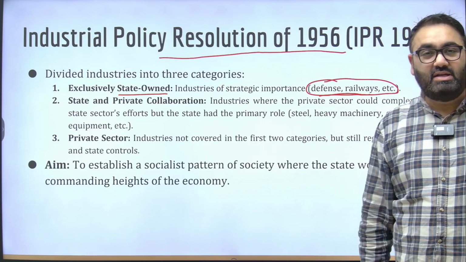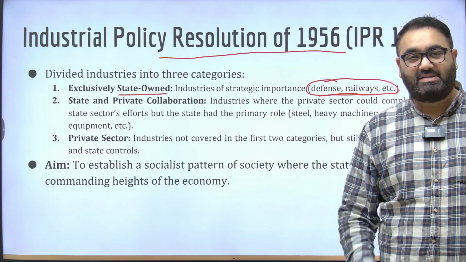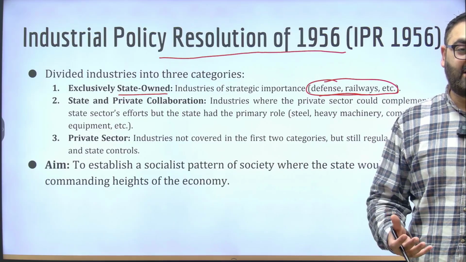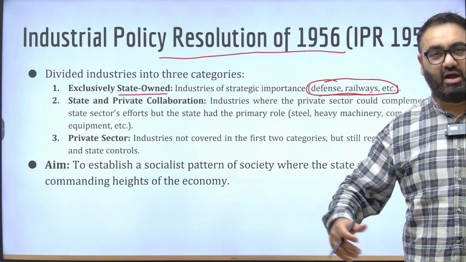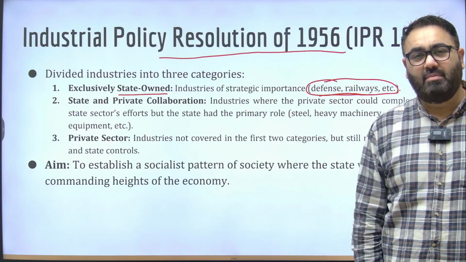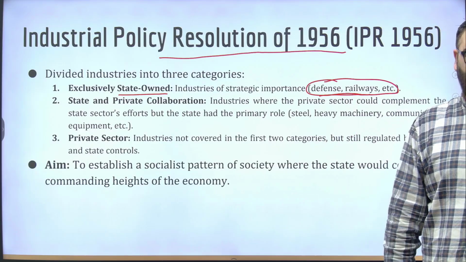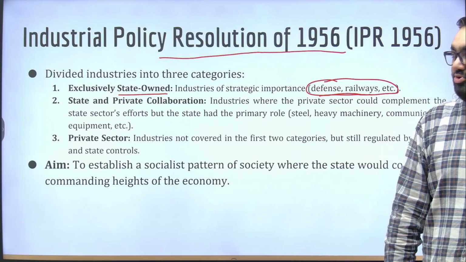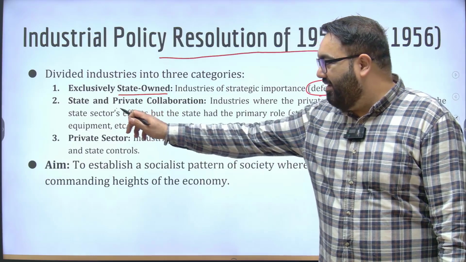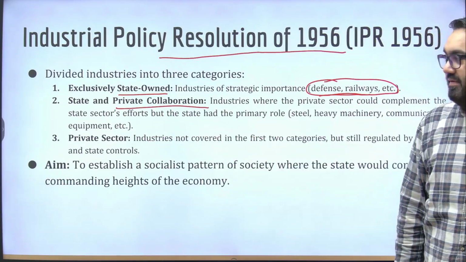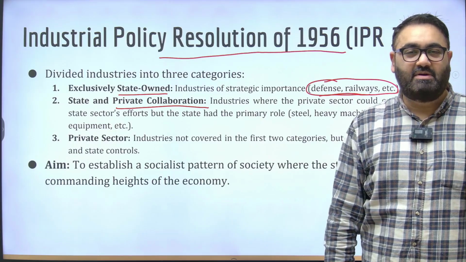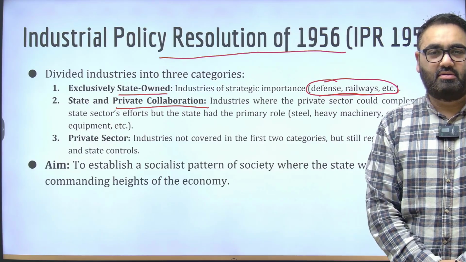In today's context, in defense, there are a lot of private sector companies that have come up. A lot of private sector production is now going on, with companies such as Tata, Adani, Mahindra, all of them taking part in defense manufacturing. The second kind of companies, as per this policy resolution, would be the state and private collaborations, where both of them will work together, where the private sector will also bring in their capital, their expertise, their technology, and they will work together.